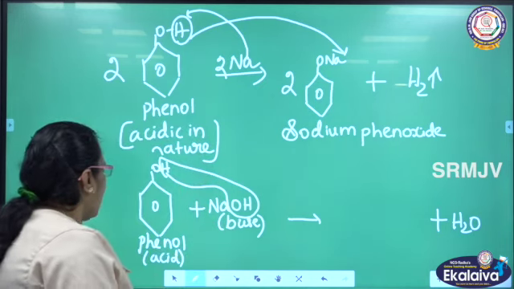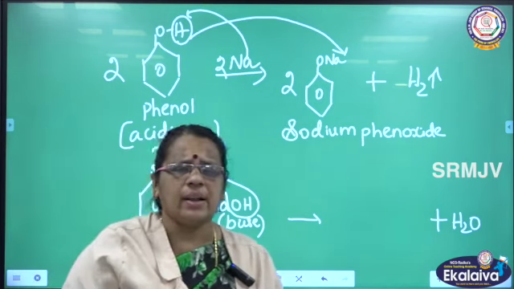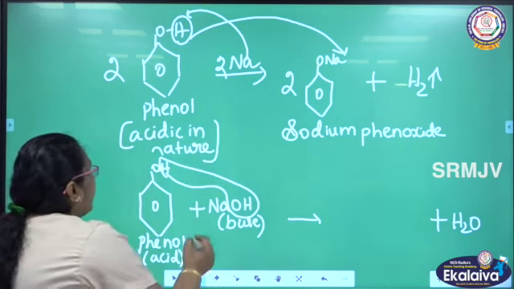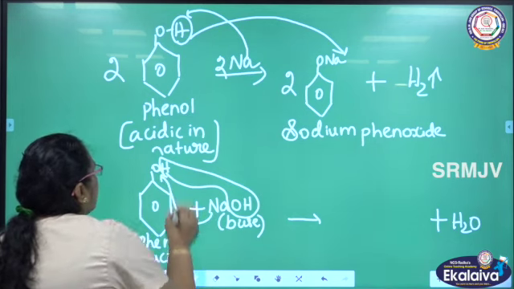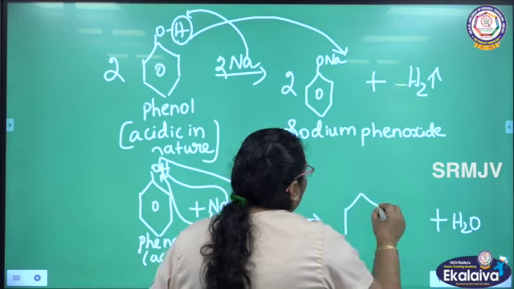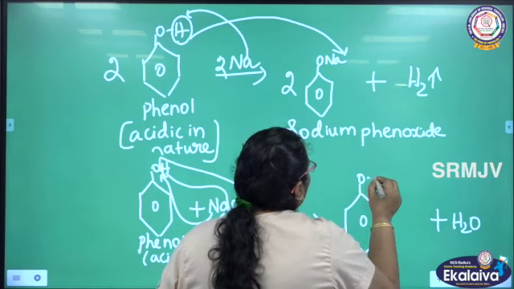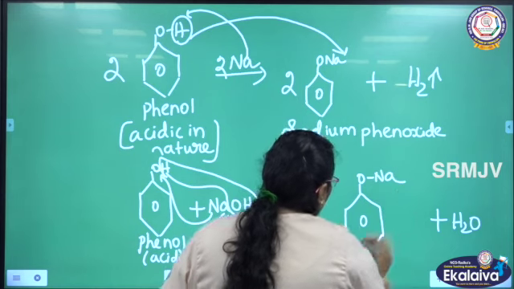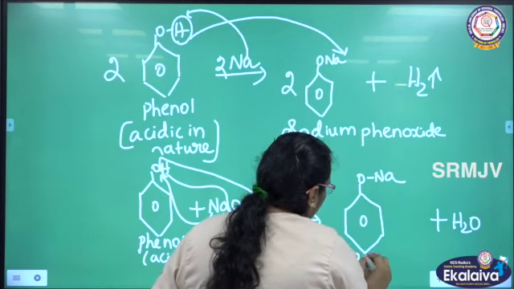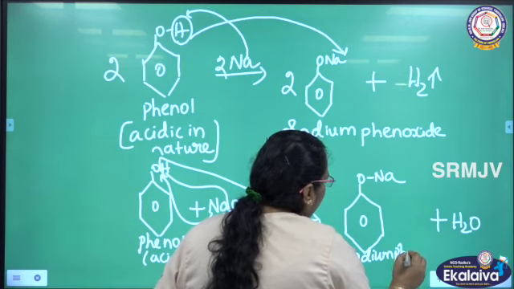What is the atom we are going to substitute? In the place of hydrogen, I am going to substitute sodium. So sodium is substituted in the place of hydrogen. So what is the compound I am getting here? Sodium phenoxide, with the liberation of water.